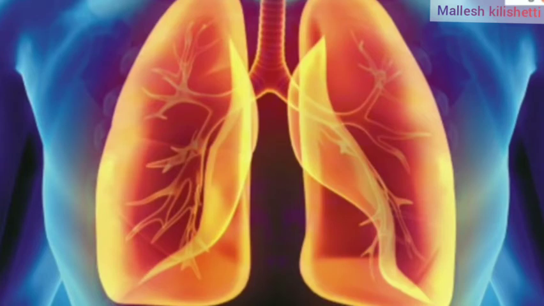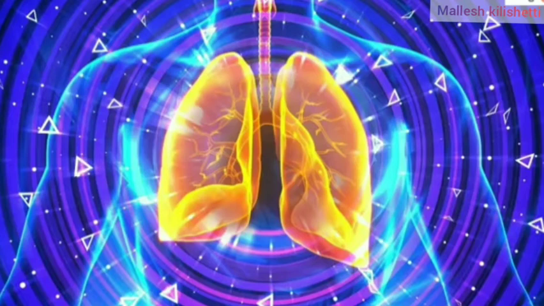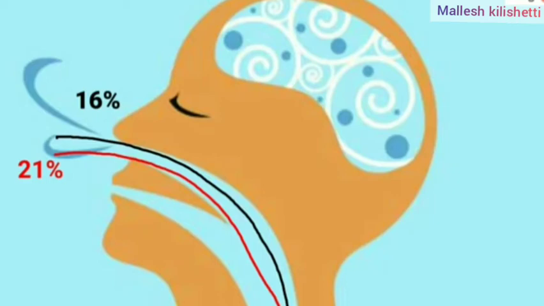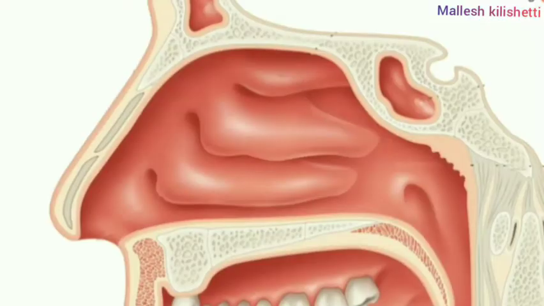Okay, the lungs are a sponge-like structure. They carry out the inhalation process and the exhalation process. Air goes to the inside, and air goes to the outside. 21% oxygen is taken inside, and 16% is sent outside in the exhalation process. Only 5% of the oxygen we can utilize for respiration.